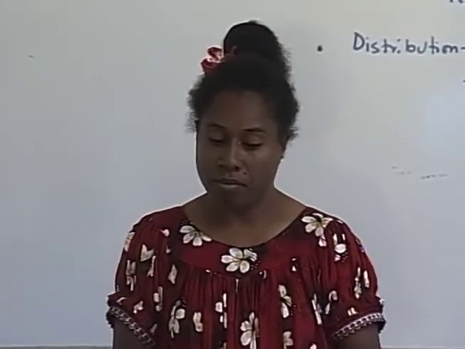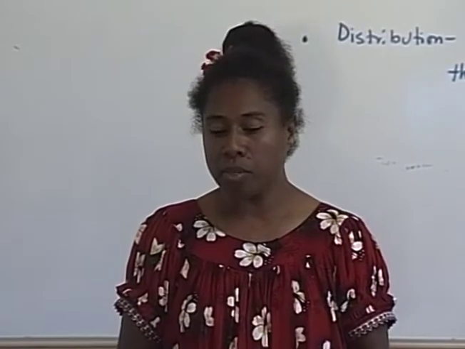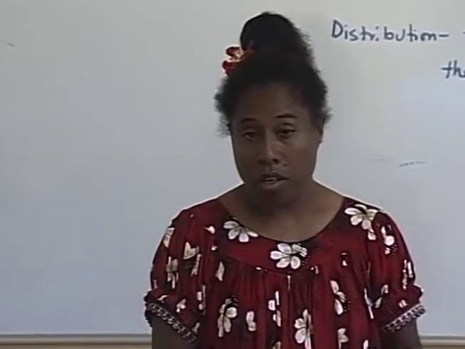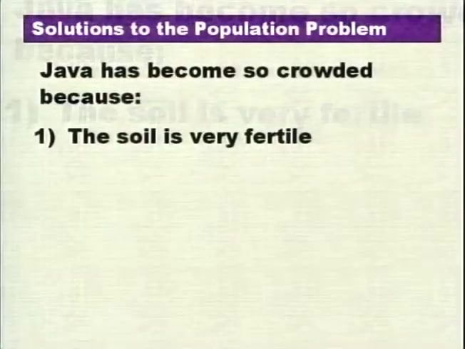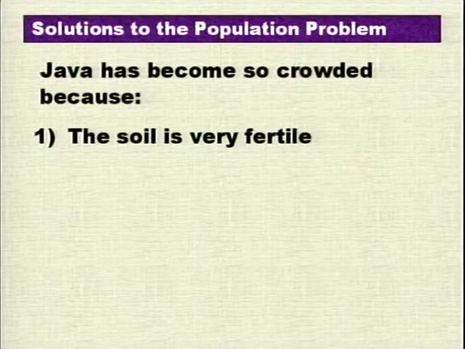Look at Java. From what we have learned, why has it become so crowded? One, the soil is actually very fertile. Therefore, people need to live where they can cultivate the soil or grow crops for their consumption and survival.